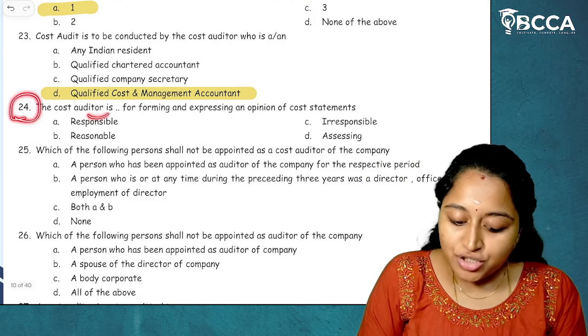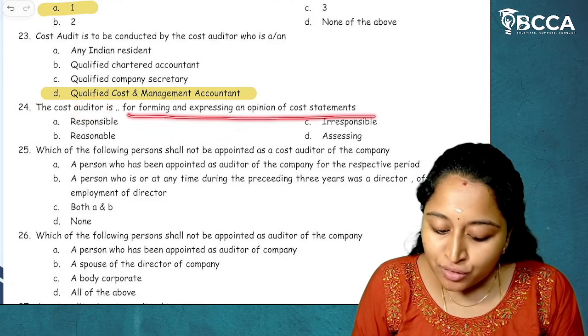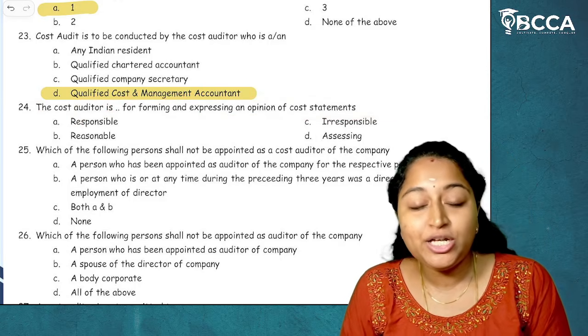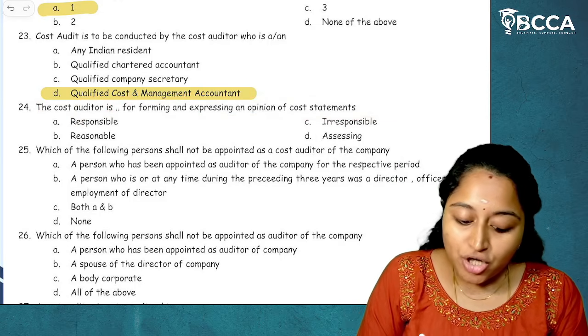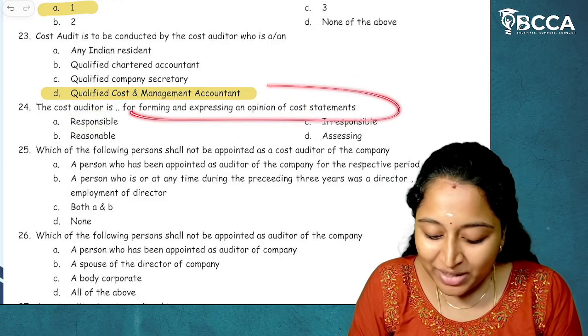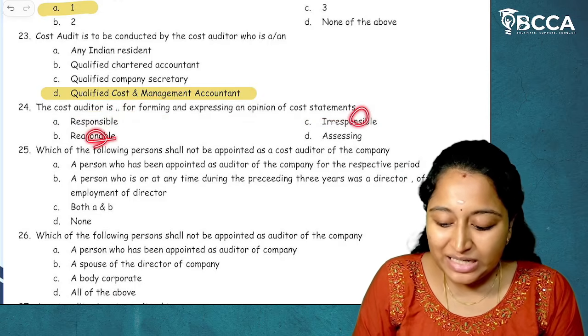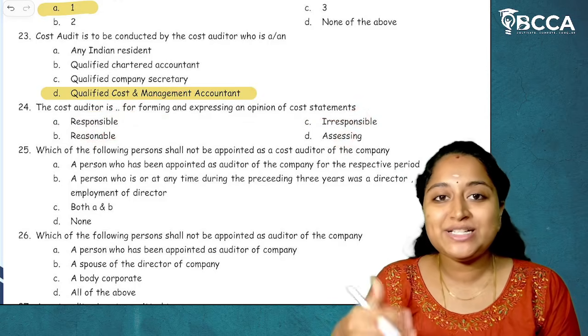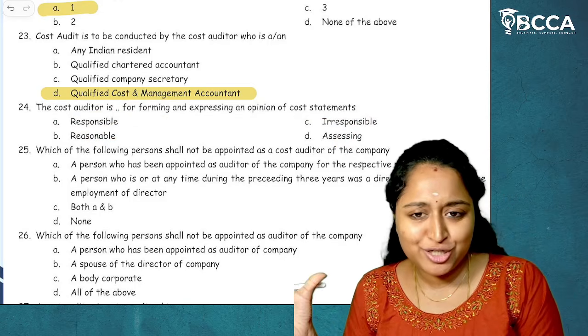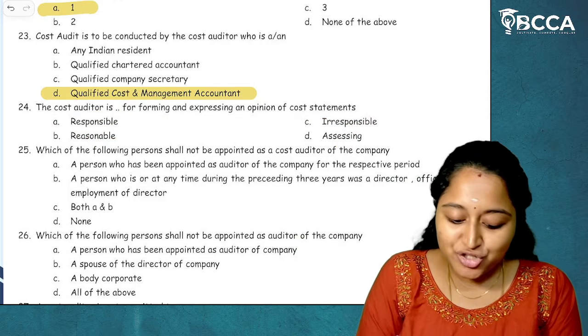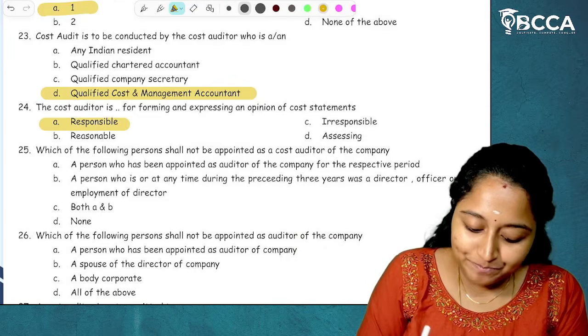Next, 24. The cost auditor is dash for forming and expressing an opinion of the cost statements. Cost auditor is responsible for forming and expressing an opinion of cost statement. Irresponsible, reasonable, assessing, it's not a proper sentence formation. So based on sentence formation, you can write a few MCQs which is responsible. I hope it is clear.